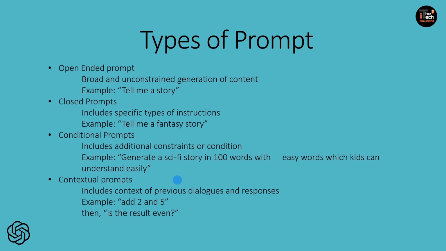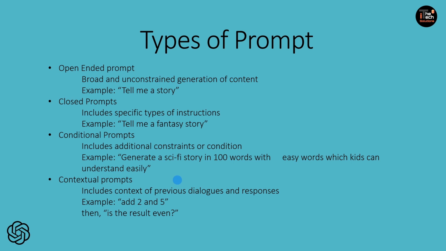This context can include previous dialogues in the conversation, or surrounding text in a text generation task, user preference, or text specific constraints. By providing this context, the AI model can then generate more relevant and accurate responses aligned with the user's intentions. So overall, contextual prompts improve the effectiveness of AI models. It enables them to better understand and respond to the given task or query.